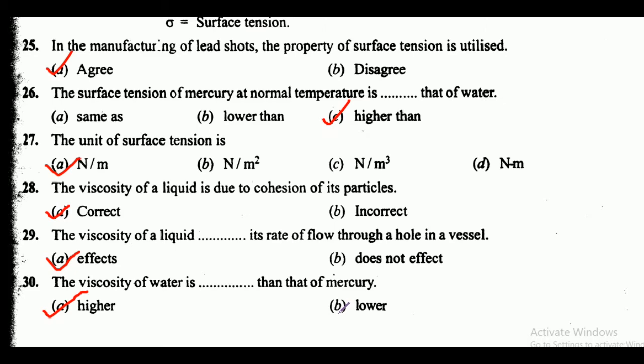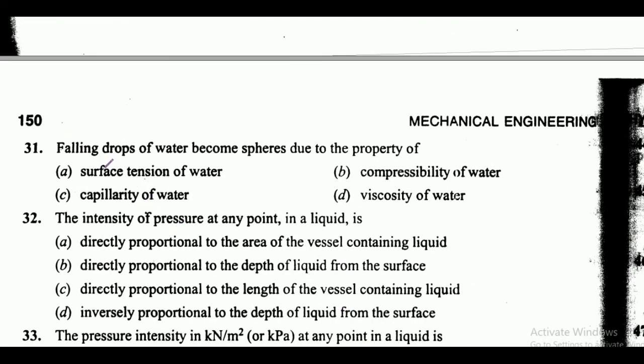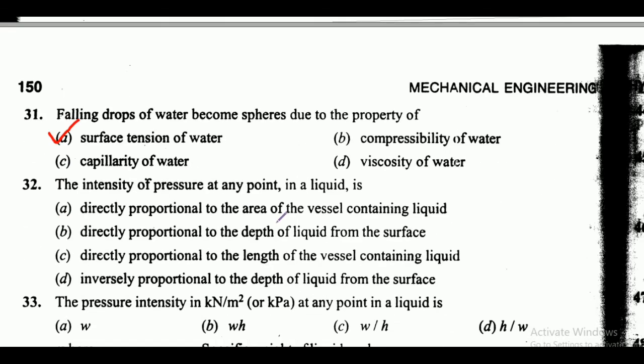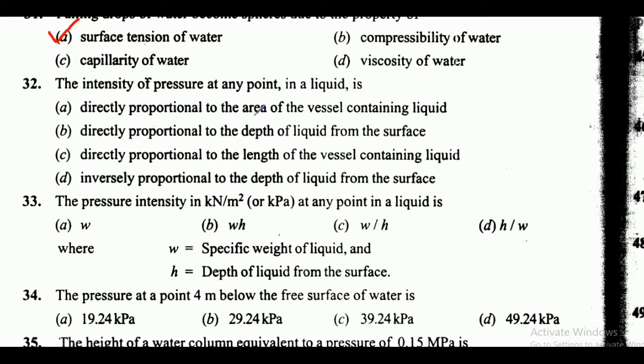Okay. Now next is falling drops of water become spheres due to the property of, here friends, these are the options, and here correct answer is option A, that is surface tension of water. Okay. Now next is the intensity of pressure at any point in a liquid is, here friends, these are the options, and here correct answer is option B, that is the intensity of pressure at any point in a liquid is directly proportional to the depth of liquid from the surface.